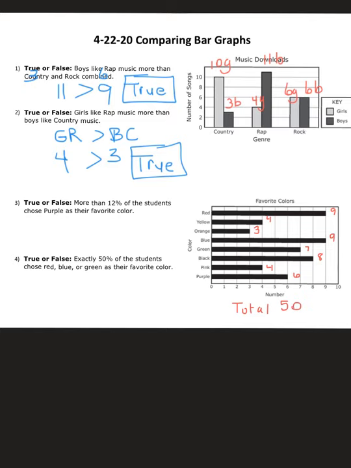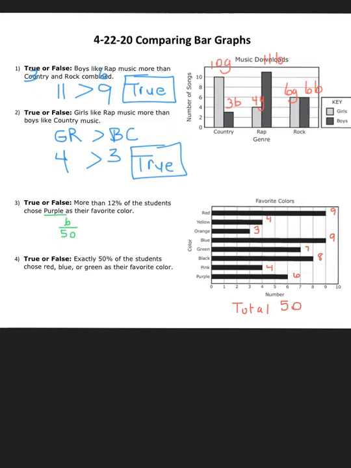So when I look over to the left at my first question, true or false, more than 12% of the students choose purple. If I look at my purple color, it says 6 out of 50 choose purple. Now remember, percents, we can set them up as a proportion.